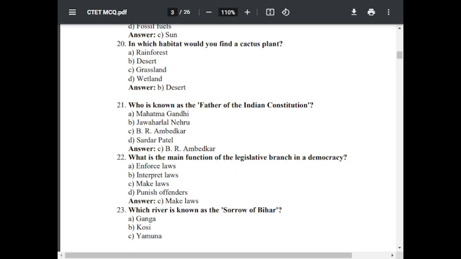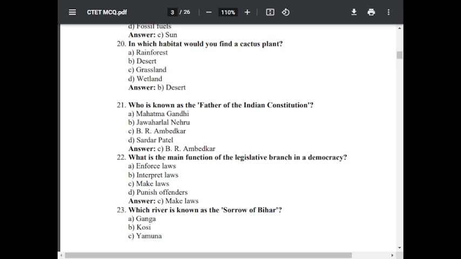Question number 22. What is the main function of legislative branch in a democracy? Option A, enforce law. Option B, interpret law. Option C, make laws. Option D, punish offenders. The correct answer is C, make laws. The main function of legislative branch in democracy is to make laws.